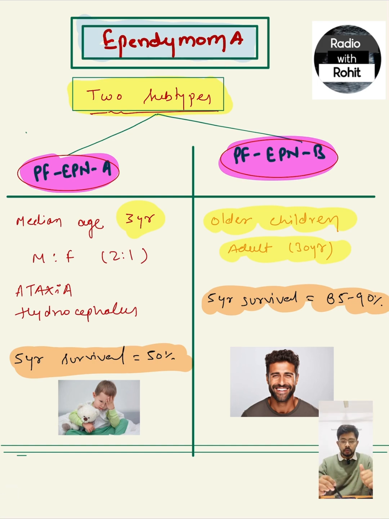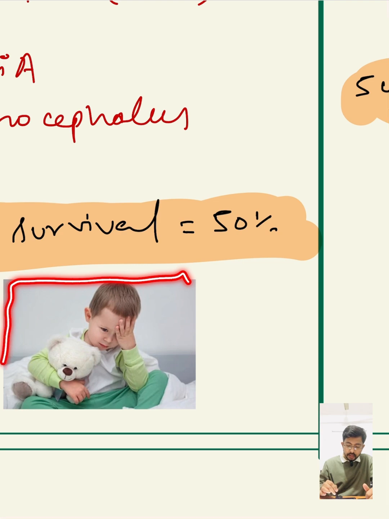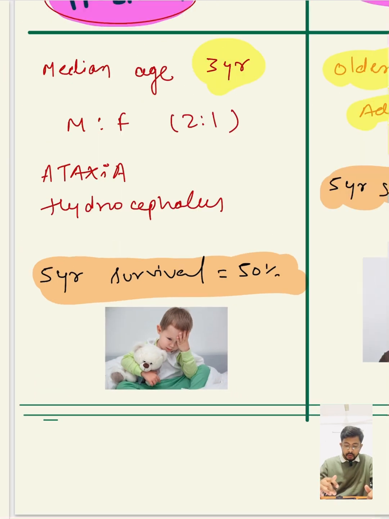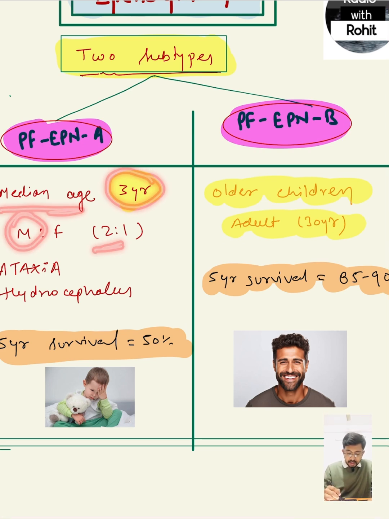Ependymoma has two subtypes: PF-EPN-A and PF-EPN-B. Here we can see a 3-year-old child sitting so depressed. PF-EPN-A occurs at a median age of 3 years, mainly in males.